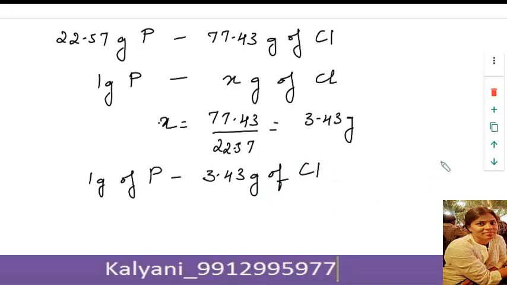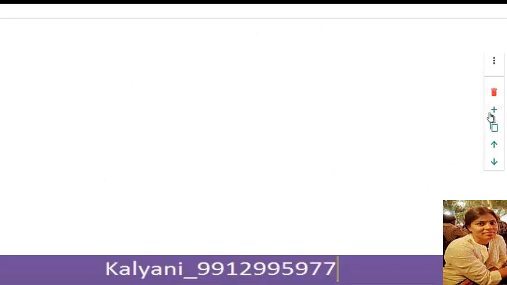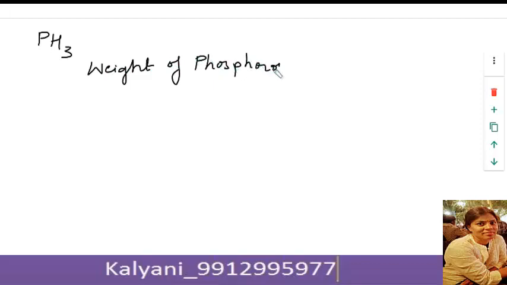Now let us see in case of phosphine, that is PH3, the weight of phosphorus is given as 91.18 gram.